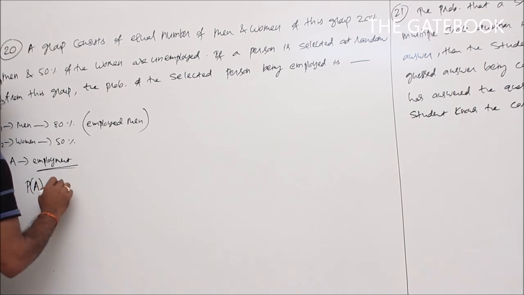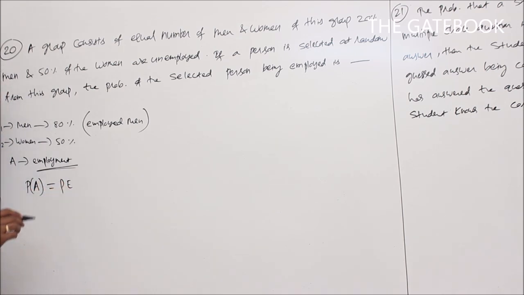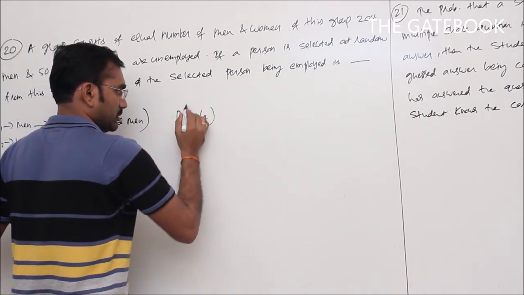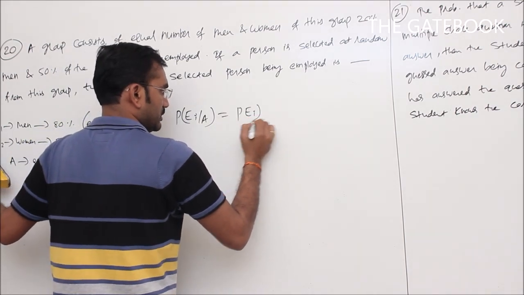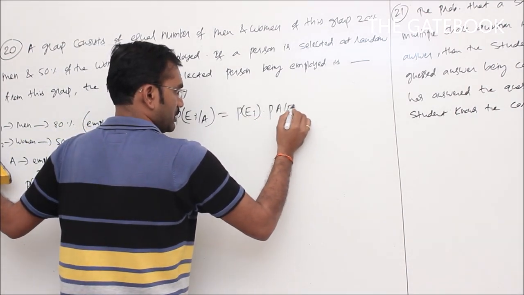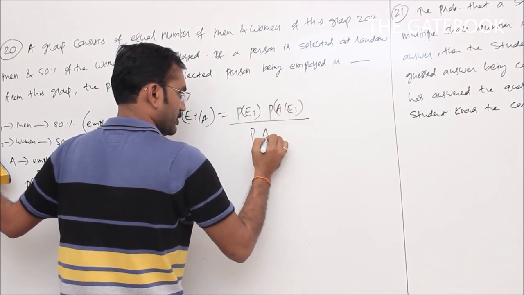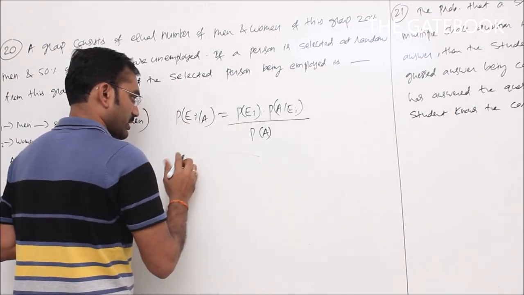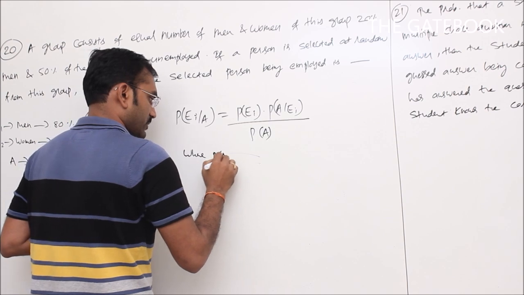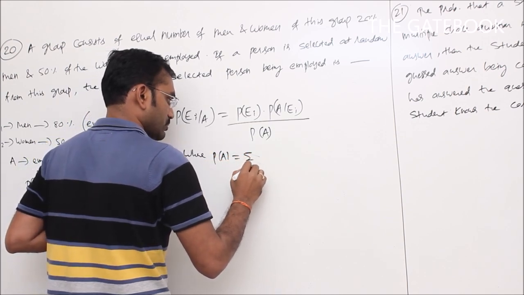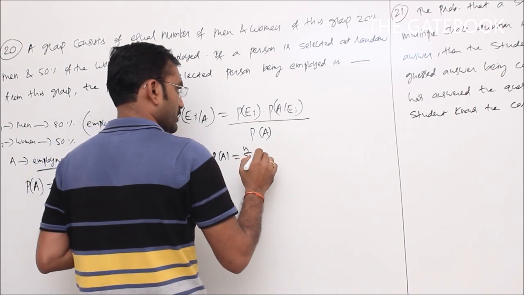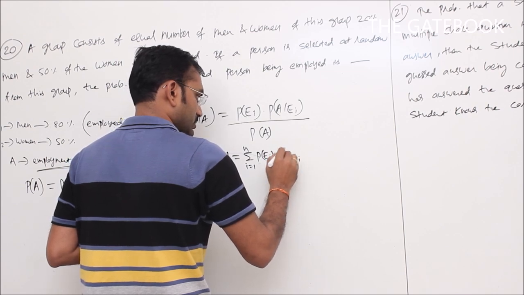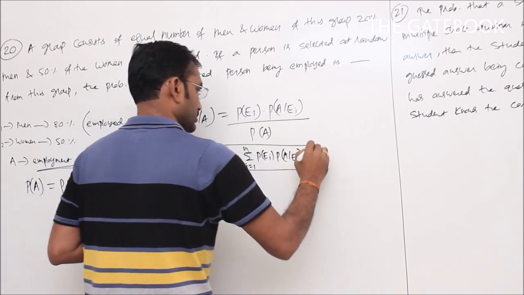P of A is equal to, let's see, that total probability I said, the denominator part of Bayes theorem, P of Ei into P of A given Ei, divided by P of A, where P of A is called total probability, and P of A is equal to summation i equals 1 to n of P of Ei into P of A given Ei. That is called here total probability.